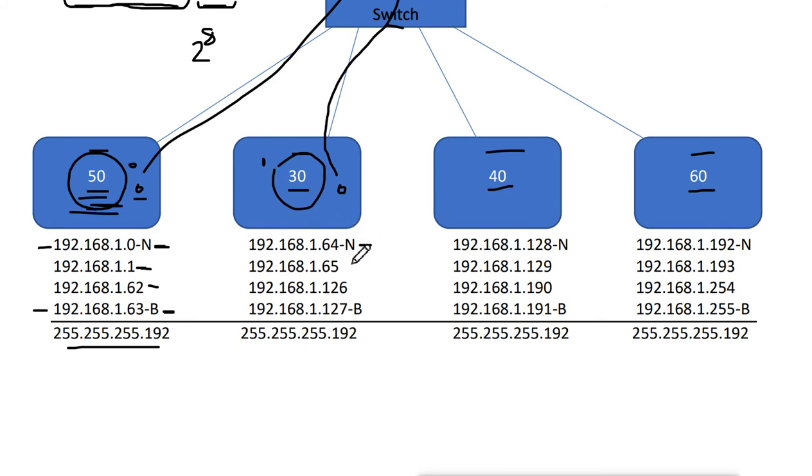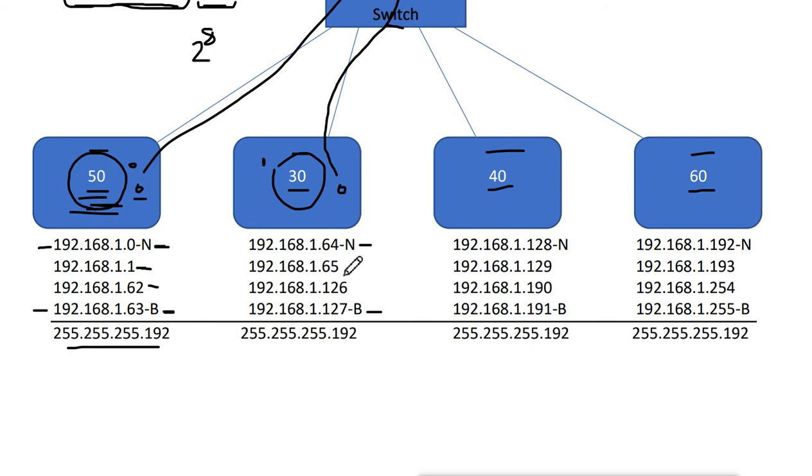So when you add 64 to 64, it will become 128, but because we are starting from 0, it will get to 127, and that 127 will be the last address for this 64 block. And we cannot use 64 and 127 because these are network and broadcast.